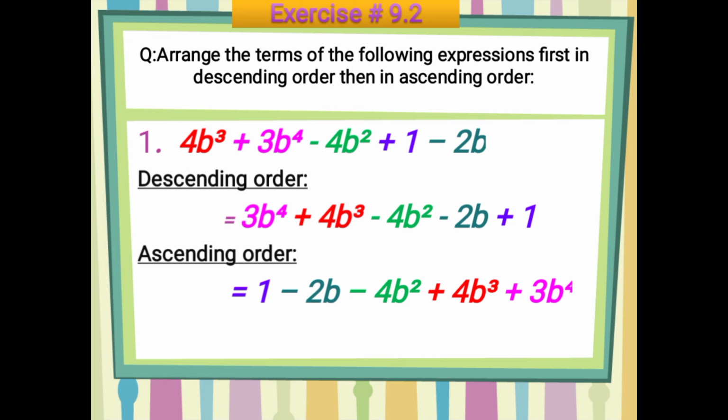Then here you have minus 2b, so you will write minus 2b, then minus 4b square, then plus 4b cubed, and the last plus 3b^4. Okay, so this is the way to arrange them with the help of their exponents.